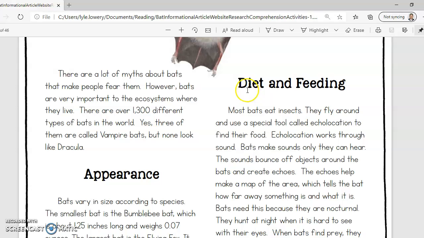The next heading is diet and feeding. So automatically it tells me that this article, these two paragraphs, are probably going to be about its diet, which means what it eats, and feeding, what does it feed on?